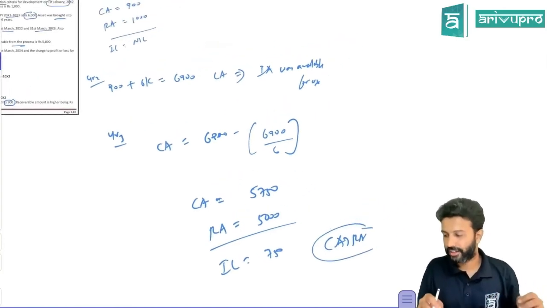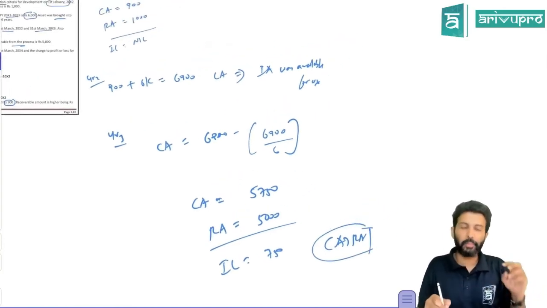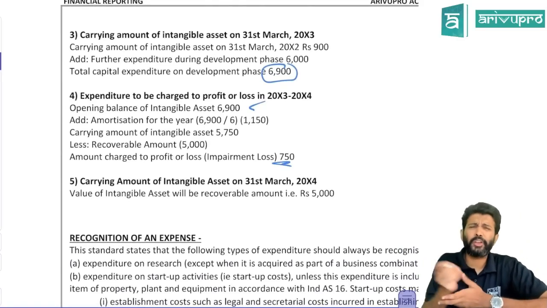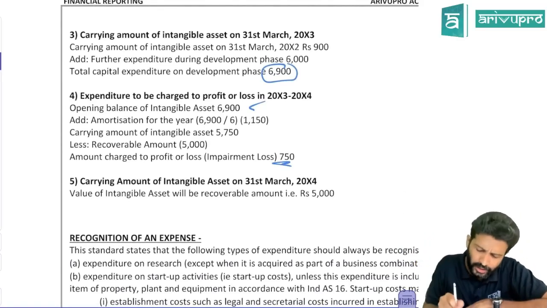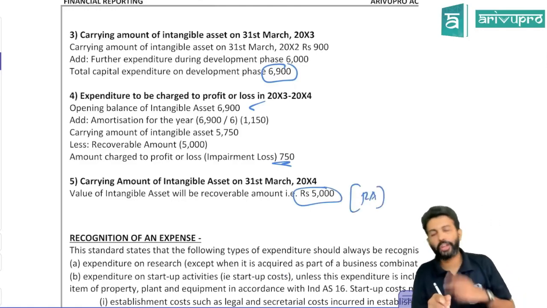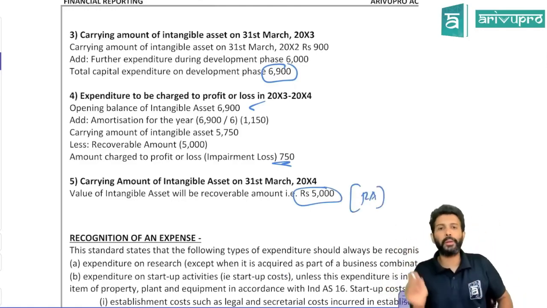We have already studied this. If the carrying amount is greater than the recoverable amount, there will be an impairment loss. That's what they have charged over here. After you charge the impairment loss, the carrying amount will reduce and again become 5,000 rupees, which is nothing but your recoverable amount. After impairment loss, carrying amount and recoverable amount become the same.